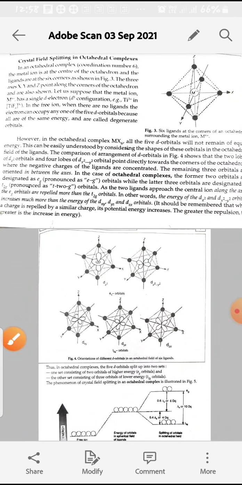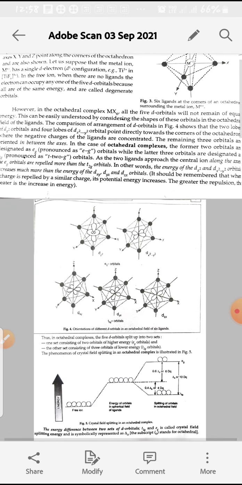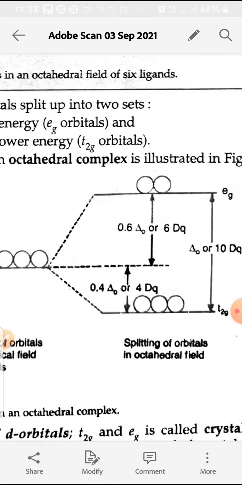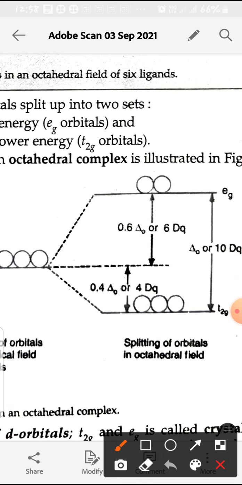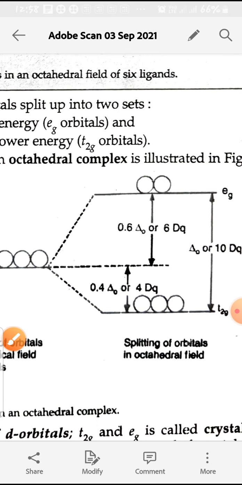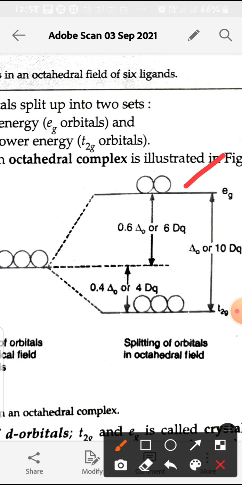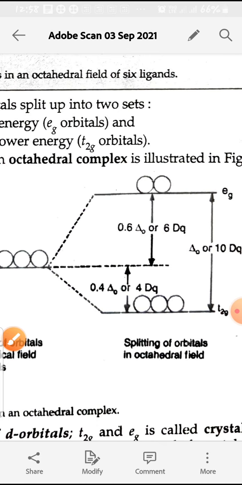So two orbitals, dz square and dx square minus y square, lie along the approach of the ligands, so there will be more increase in energy of 2 orbitals and less increase in energy of 3 orbitals. So there will be splitting of d orbitals into 2 levels, that is T2g level and EG. The 3 orbitals dxy, dyz and dzx are the T2g, and these are the 2 orbitals, that is the EG orbitals.